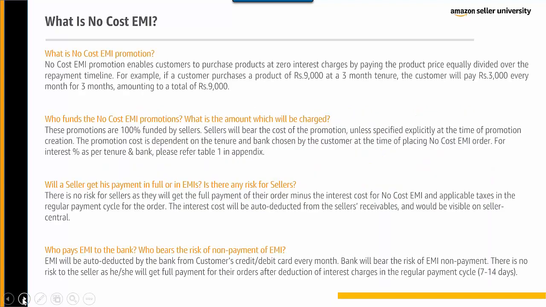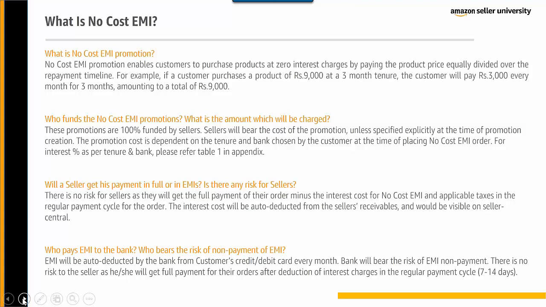No Cost EMI promotion enables customers to purchase products at zero interest charges by paying the product price equally divided over the repayment timeline. For example, if a customer purchases a product of rupees 9,000 at a 3 months tenure, the customer will pay rupees 3,000 every month for 3 months, amounting to total of rupees 9,000. These promotions are 100% funded by the sellers. Sellers will bear the cost of the promotion unless specified explicitly at the time of promotion creation.